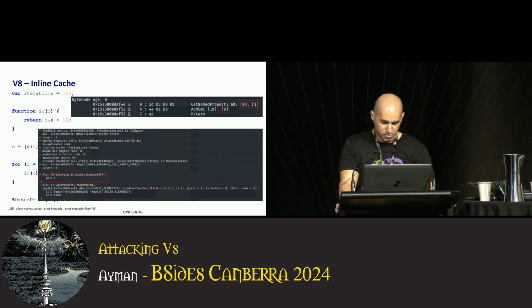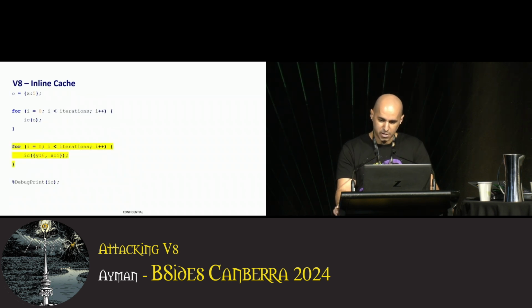Slot 0 is for the small integer. Slot 1 informs V8 how to load the property x of our object. And note that it says monomorphic. This is the initial state of a feedback vector, and it means that V8 has only seen one object shape passed as an argument for this function so far.